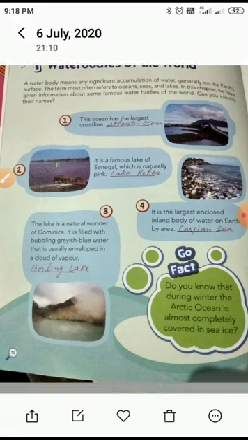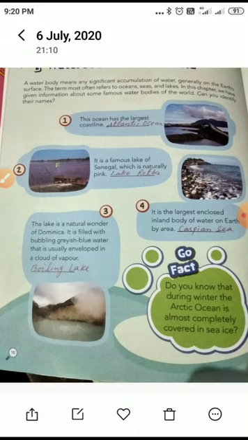Now, number 3, this lake is a natural wonder of Dominica. It is filled with bubbling grayish blue water that is usually enveloped in a cloud of vapor. So now this lake is a natural wonder in Dominica.